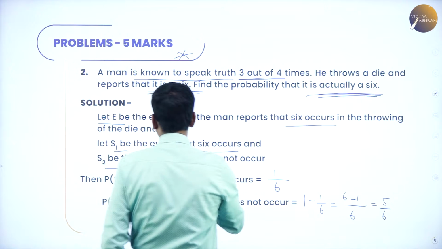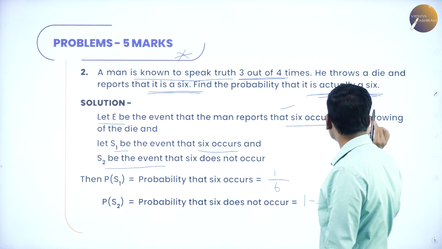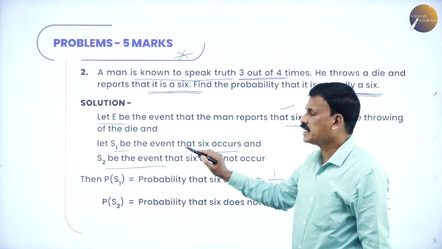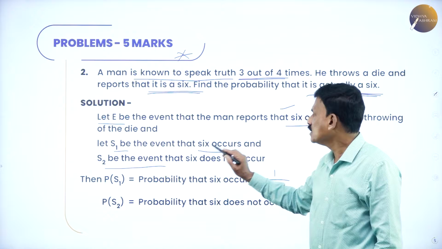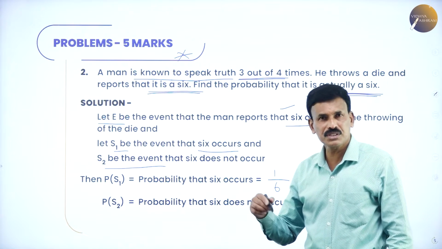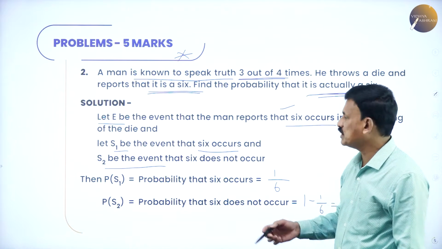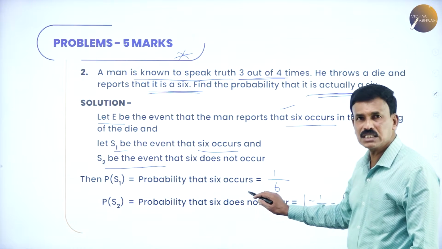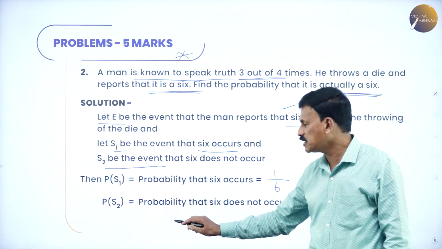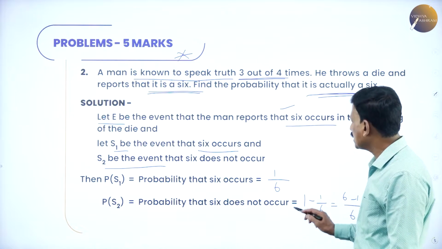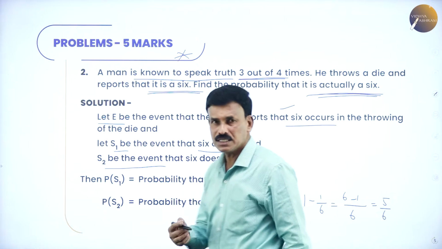So here let E be the event that the man reports that 6 occurs in throwing the die. Let S1 and S2 be the two events, where S1 denotes 6 occurs and S2 denotes 6 does not occur. So P of S1 is 1 by 6, and P of S2 is 1 minus 1 by 6, which is 5 by 6.